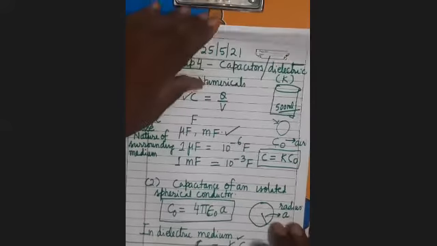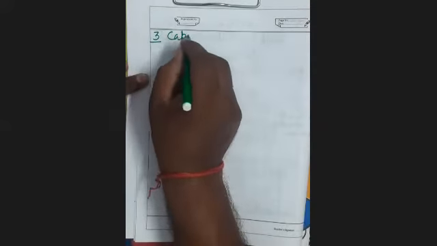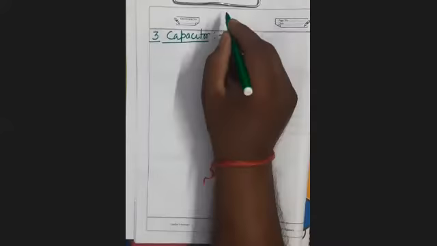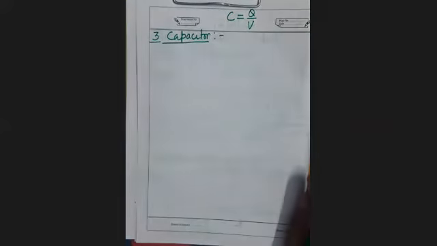Now after that, capacitor. The third thing which I have told was the capacitor. As you know, the capacitance of a conductor cannot be increased. Every conductor has a definite capacitance. It has a definite capability of holding charge.